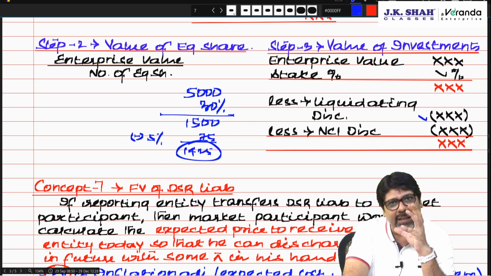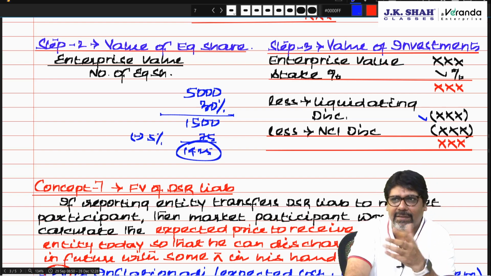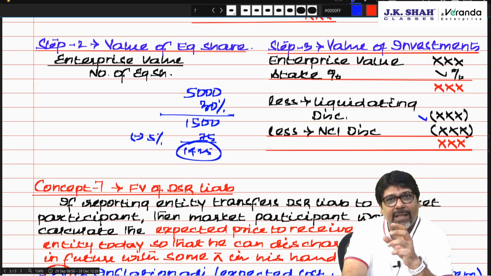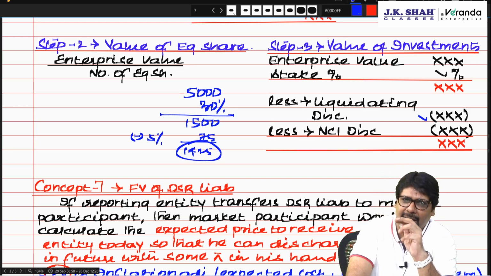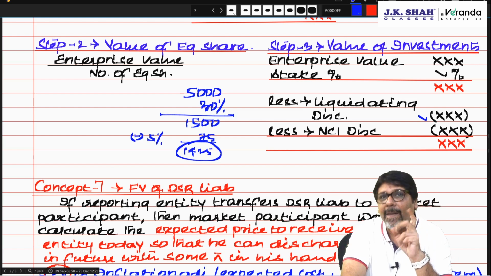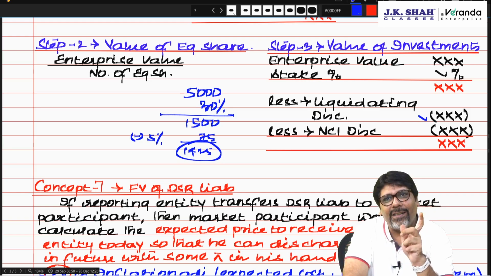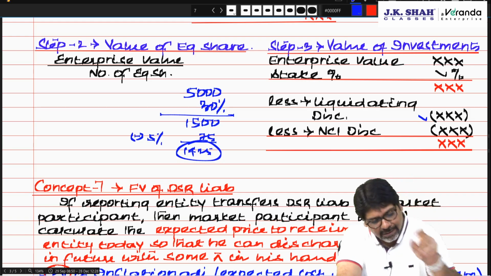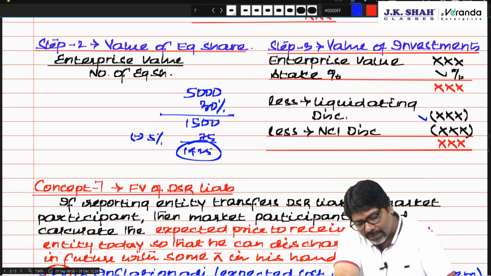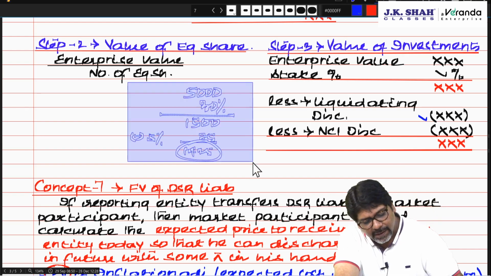Liquidating discount, because that is definitely not so few shares which I can trade in the market. Correct? So I will do a bulk deal outside. Outside I will not get the market price, I will get a little less than the market price. Plus, if I take the enterprise value, obviously it has a controlling interest, but I am not selling the control. So a non-controlling discount applies. So both discounts I have to subtract, and whatever value I get, that is my value of investment.